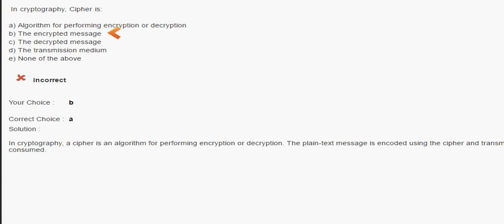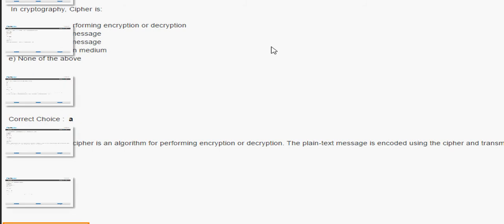You may think that an encrypted message means a cipher and a decrypted message means a decipher, but no, this is not the exact term. In cryptography, a cipher is an algorithm for performing encryption or decryption. A plain text message is encoded using a cipher and transmitted. At the receiving end, the message is decrypted and consumed. So the correct answer for this question is an algorithm for performing encryption and decryption.